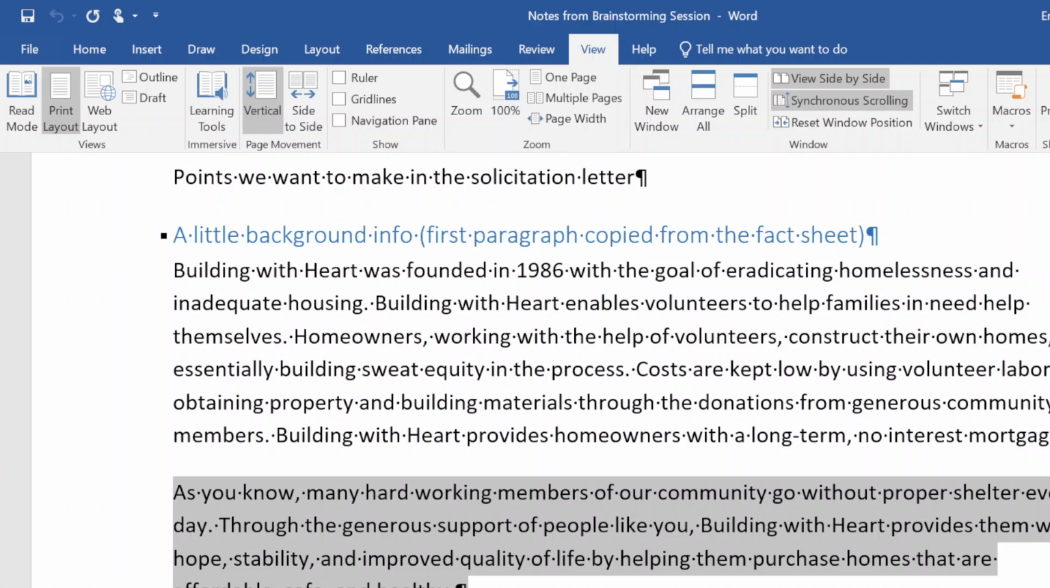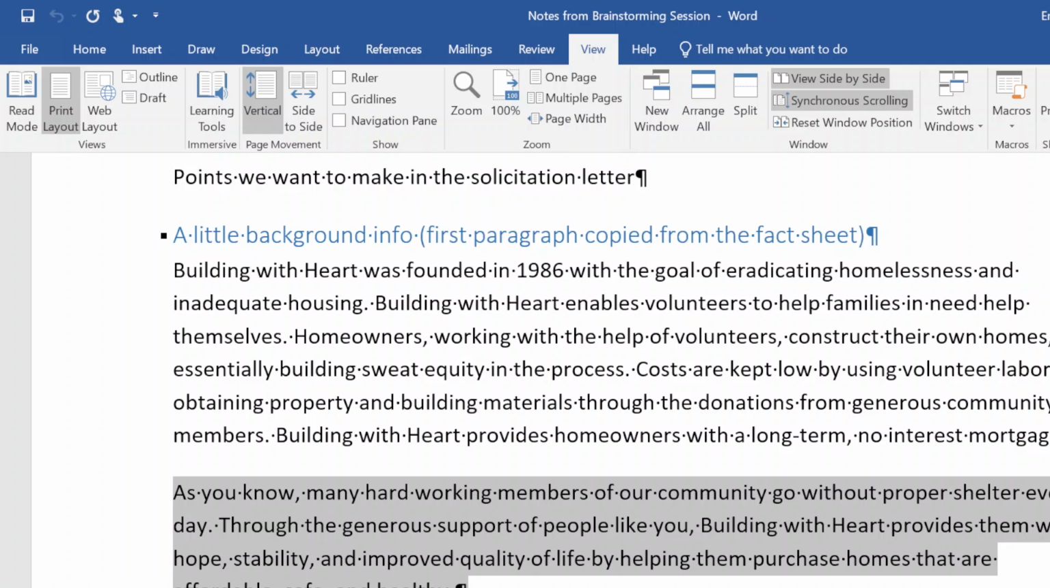Activity 1.7 on page 33. My solicitation letter and notes from brainstorming session are open in Word. Notes from brainstorming session is the active document and its window is maximized. The As You Know paragraph is selected. Our scenario: now that you've selected the text you want to copy, you will use the Windows clipboard to copy it. Then you will select a destination in the letter and you will paste it there.